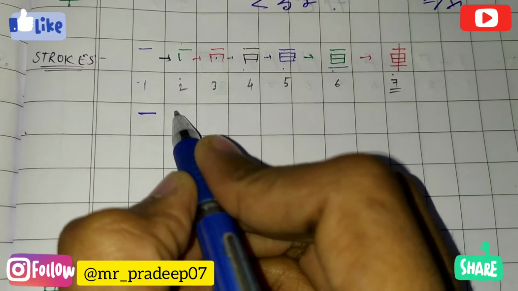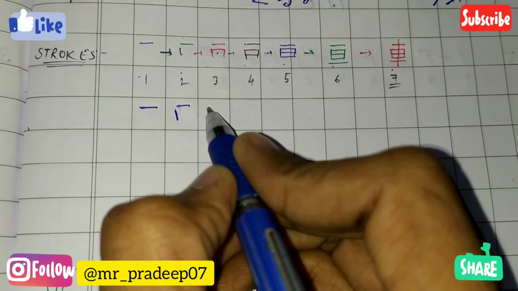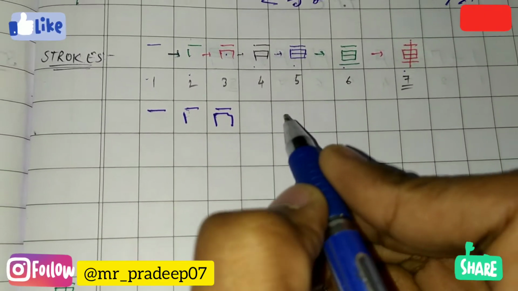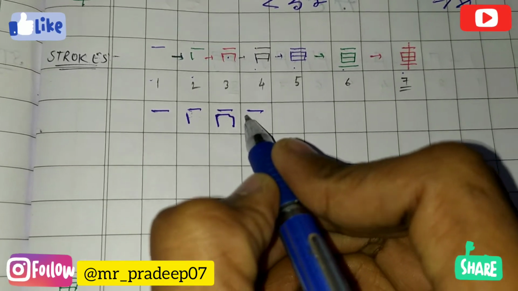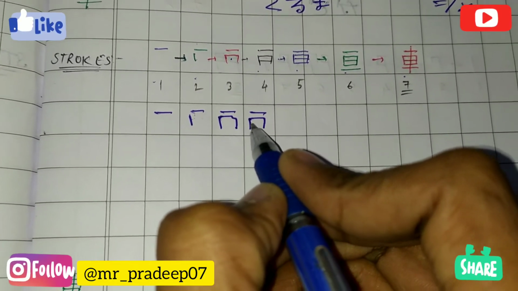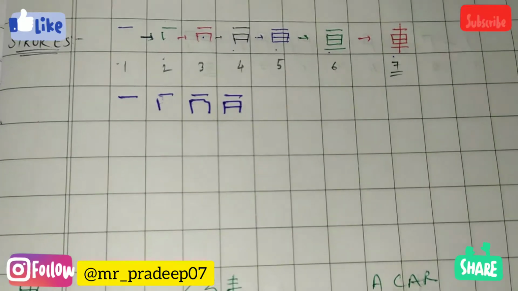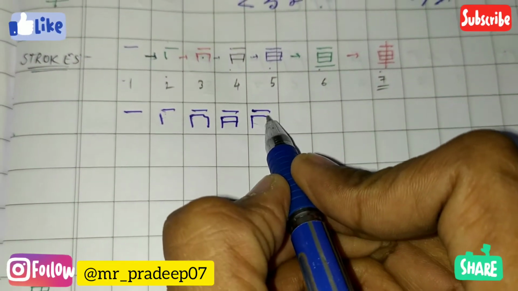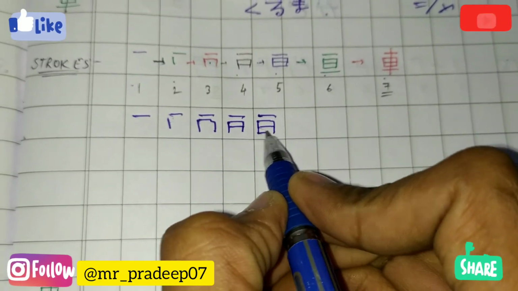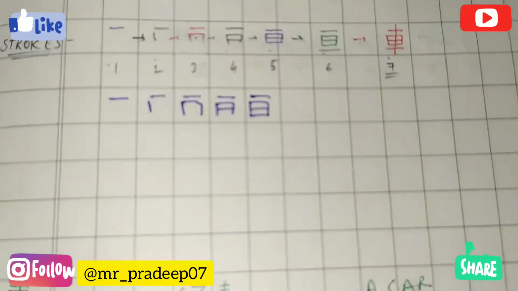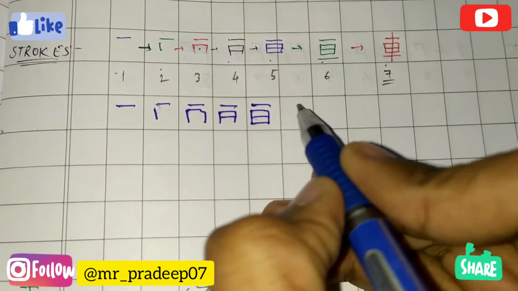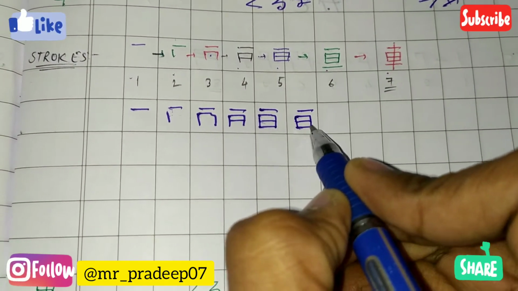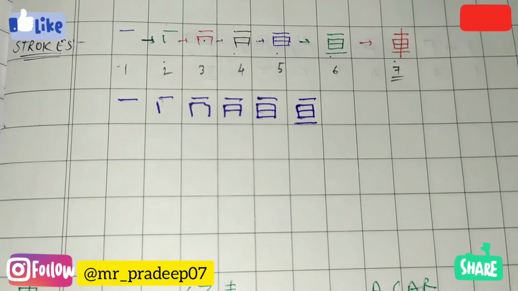Ichi, ichi ni, san, ichi ni, san, yon, ichi ni, san, yon, go, ichi ni, san, yon, go, roku.